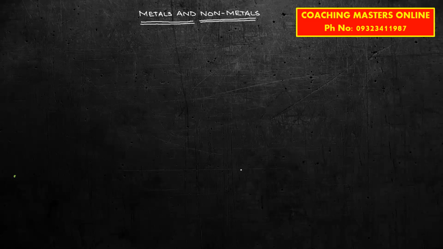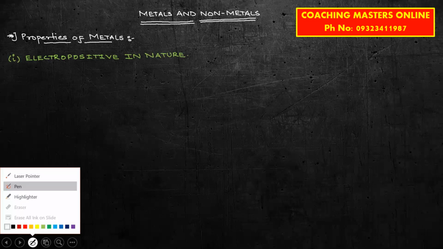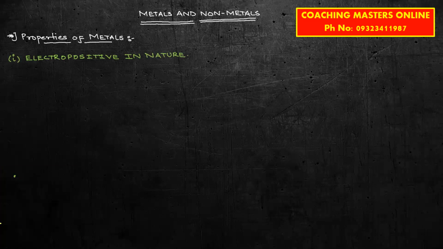So what is the first property of metals? The very first and foremost property of metals is that they are electropositive in nature. Now, बच्चों, electropositive in nature का meaning क्या होता है? Let's try to understand. Electropositive in nature मतलब they would try to lose electrons. Please remember this. They will always try to lose electrons. वो लोग हमेशा electrons donate करेंगे.